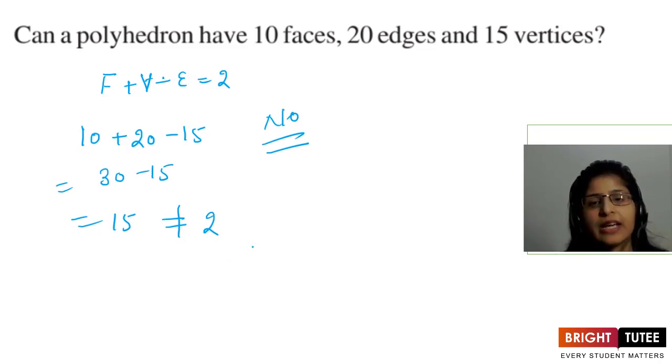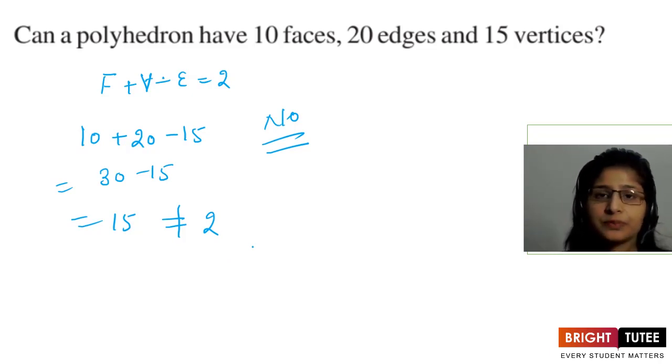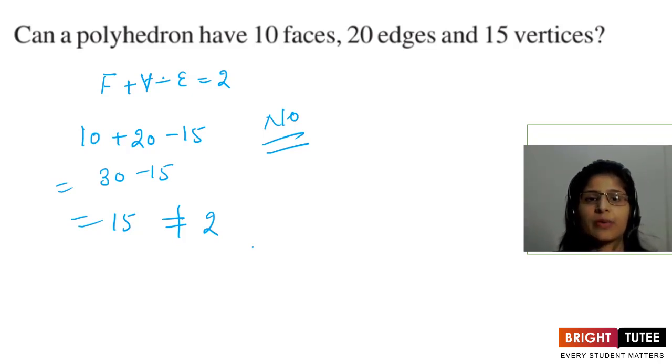So this is all there in the chapter. I hope the chapter is clear. In the first one, we discussed the shapes and their views, the front view, side view and top view. Then we discussed the maps. We tried to form the route from home to school and like this. And in the third one, we discussed all this that I told you.